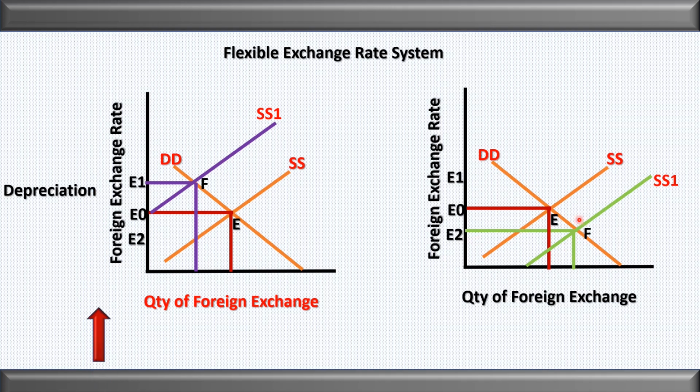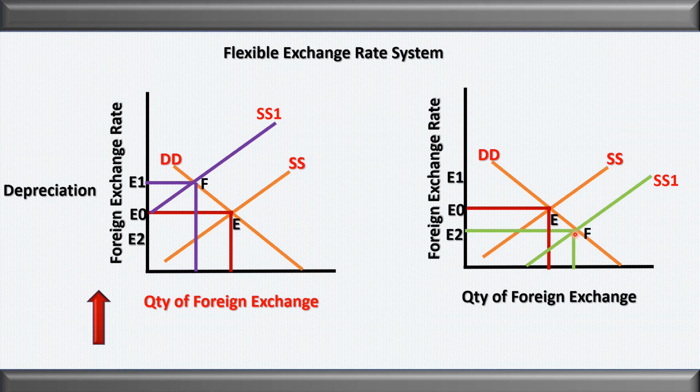So here we can see that when the reserve increases, the domestic currency becomes stronger and the exchange rate falls. Since the supply has increased, the new equilibrium point will be determined at the point F, and at the point F the exchange rate is E2.